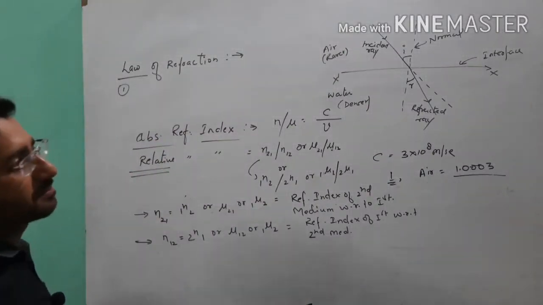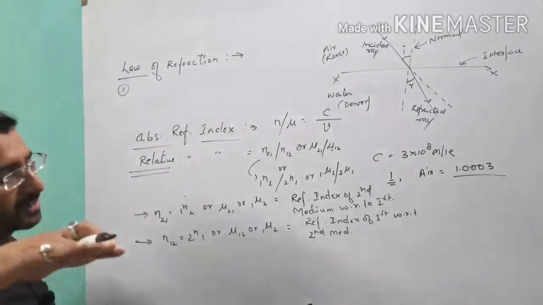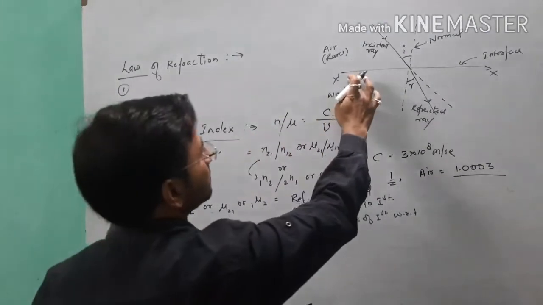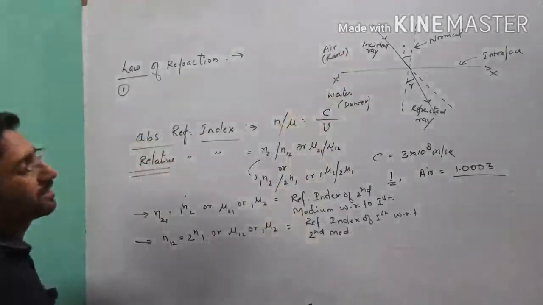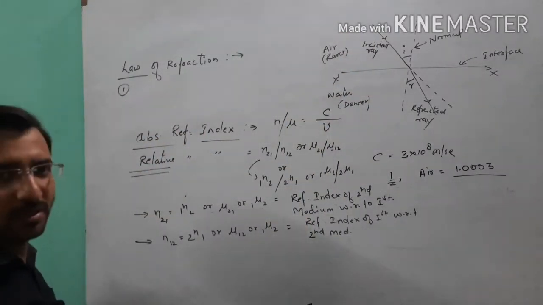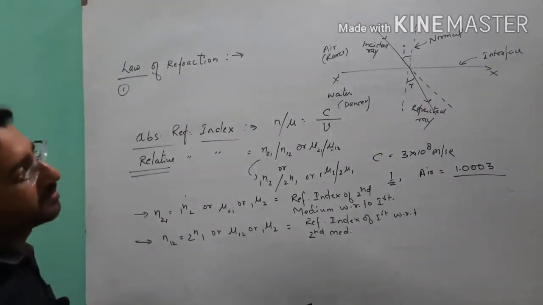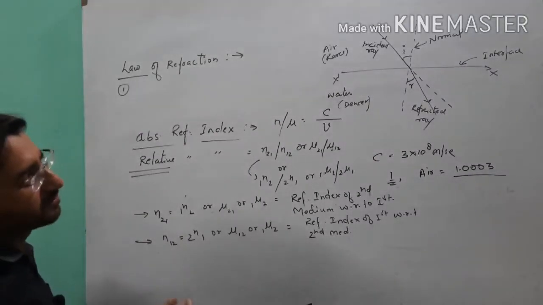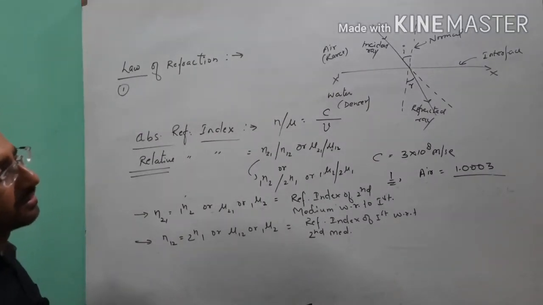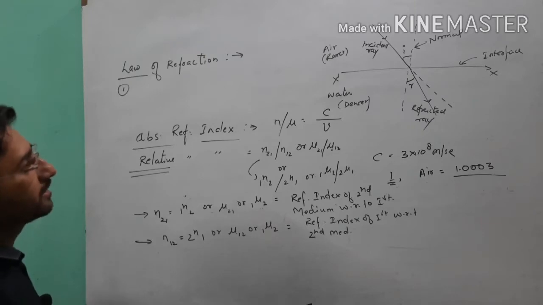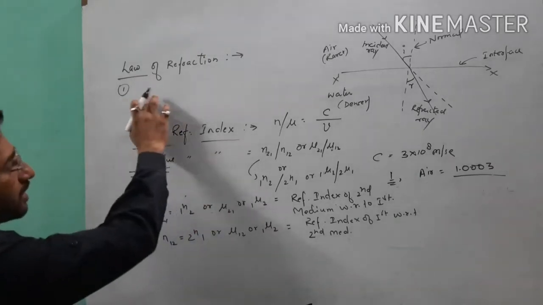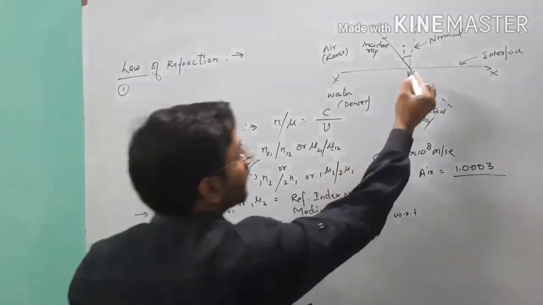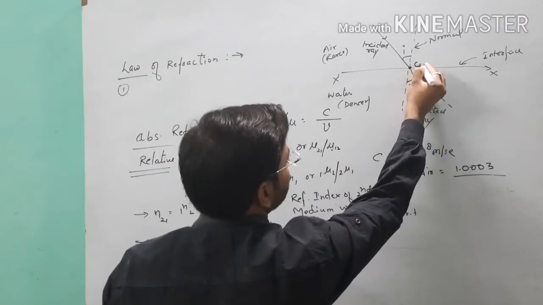Point clear? The interface is the surface which separates the two mediums, when the light goes from one medium to another. It is an interconnecting surface whose upper part is connected with the first medium and lower part is connected with the second medium. So that's why it's called interface. Now see, the first law: the incident ray, refracted ray and normal all three lie on the same plane, at the same point, suppose it is O.